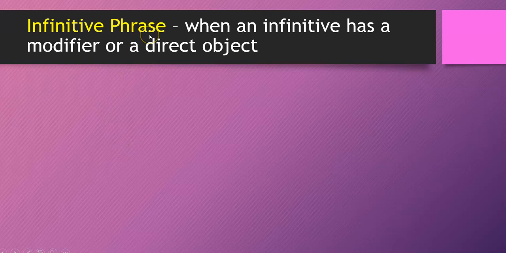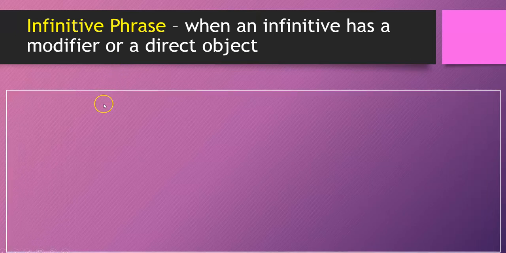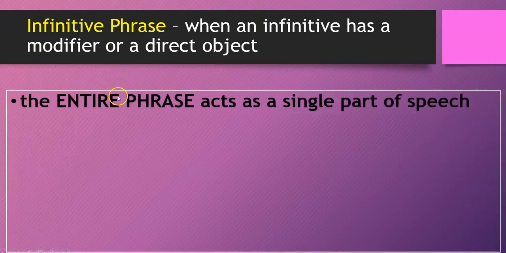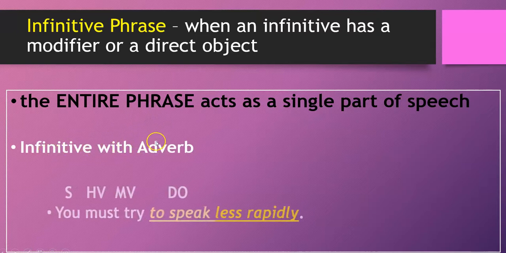Infinitives can also be a phrase. So in addition to just the verb itself, the infinitive itself, it can have a modifier or a direct object working with it. So when it has a modifier or a direct object, the entire phrase acts as a single part of speech. So, for example, we could have an infinitive that has an adverb.